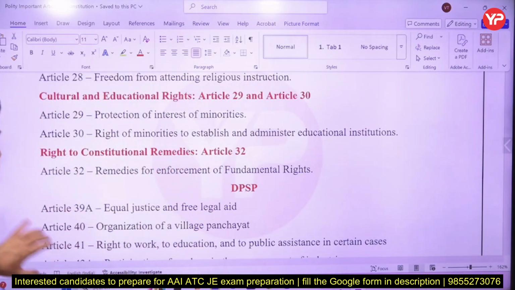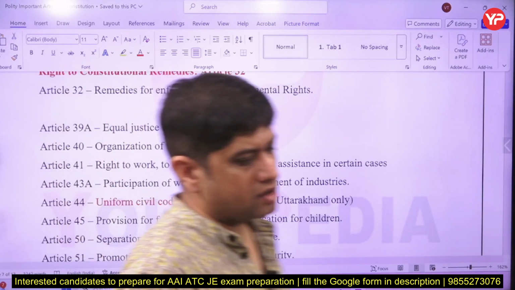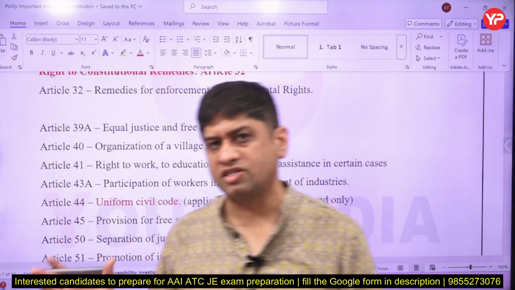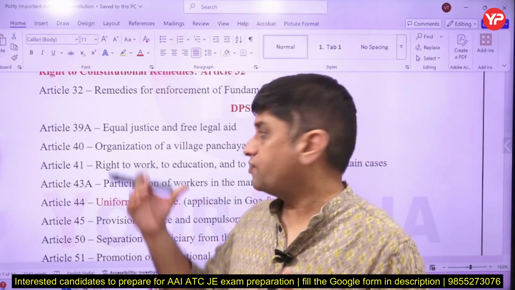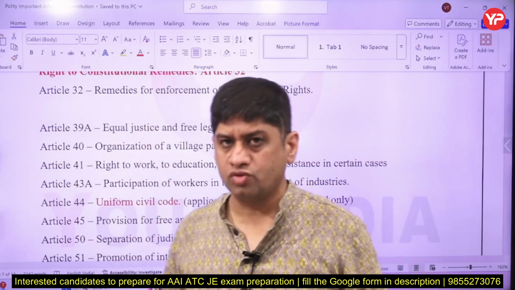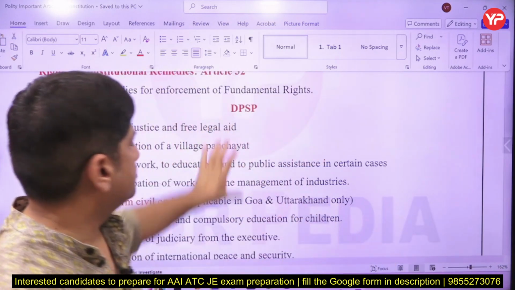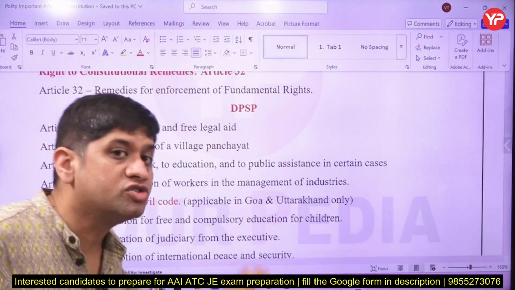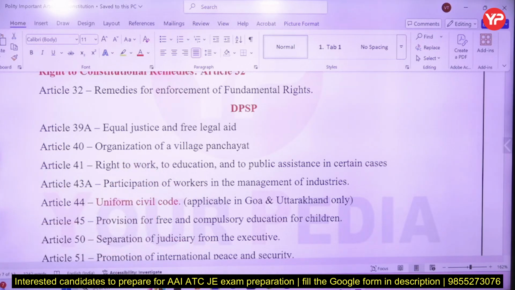That is mentioned under Article 32, and very very important article, heart and soul it is called, of Indian Constitution. Directive principle of state policy, whichever article is mentioned in directive principle of state policy, it is not justiciable. That means if it is not fulfilled, you cannot go to judiciary, you cannot go to Supreme Court, saying okay, it is mentioned here but I am not getting it, because it is non-justiciable. You cannot seek justice for this. It is called just directive principle of state policy.